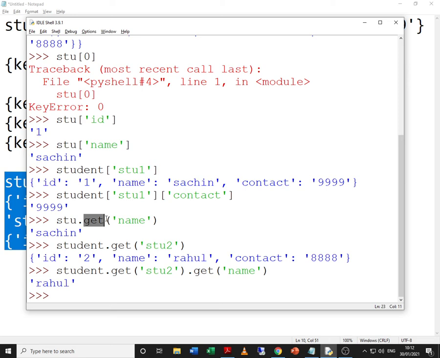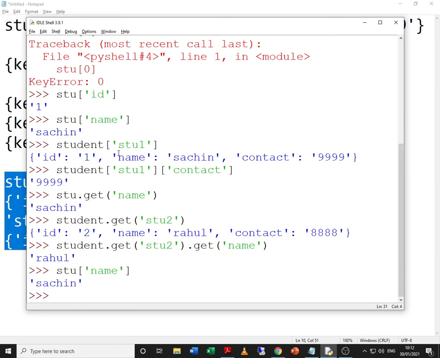Now let us try to go ahead. Let us try to check if we can do something. Say stu of name. What is the name in stu? It is Sachin in lower case. Now in list we were able to change the values. So let us try to see whether we can change the value in dictionary.